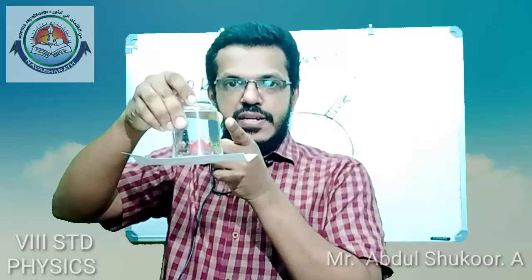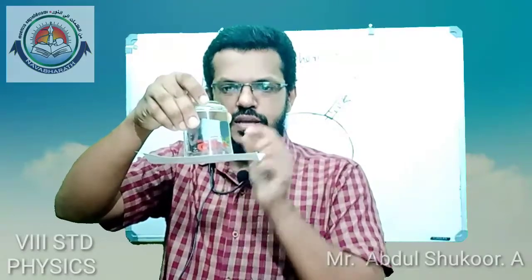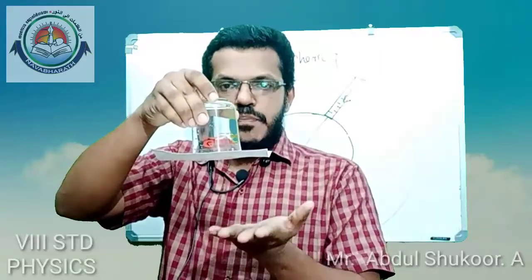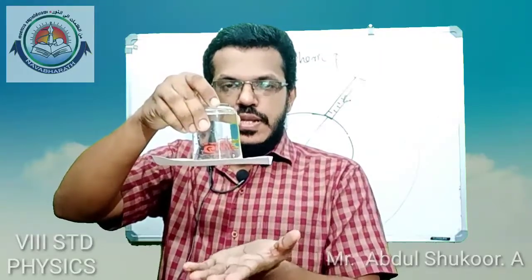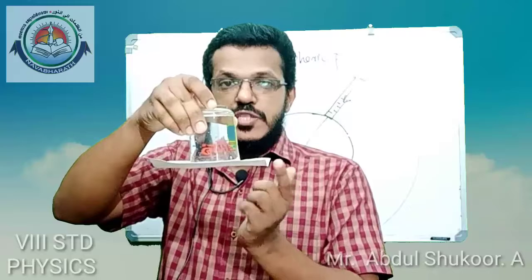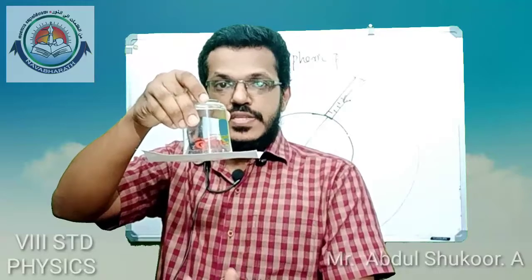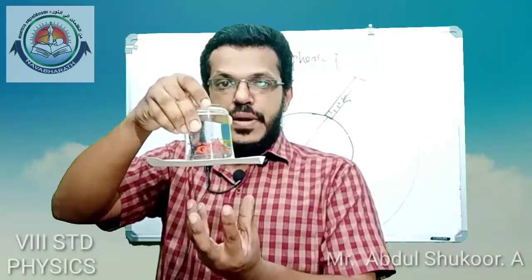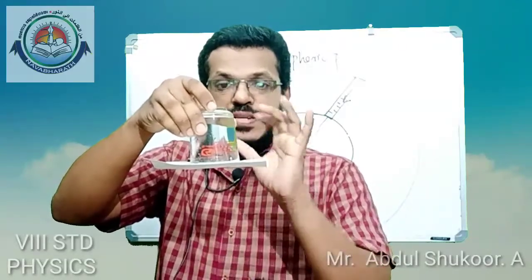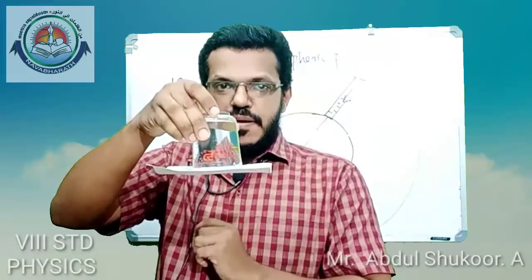We know that the water inside this glass tumbler has weight. The weight acts on the glass tumbler in the downward direction. But this paper pushes the weight of water in the upward direction; the weight of water is balanced by this paper. How? Because of the presence of atmospheric pressure. Atmospheric pressure exerts a pressure on this paper in an upward direction. That atmospheric pressure balances the weight of water inside the glass tumbler.